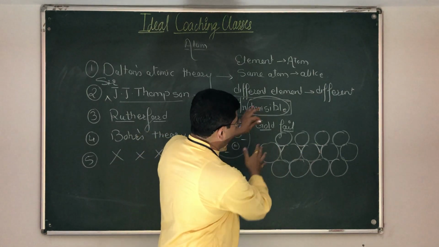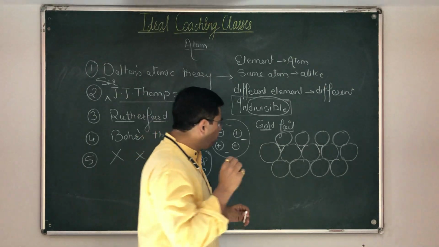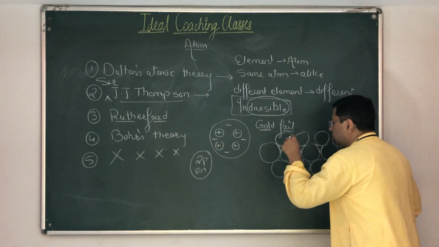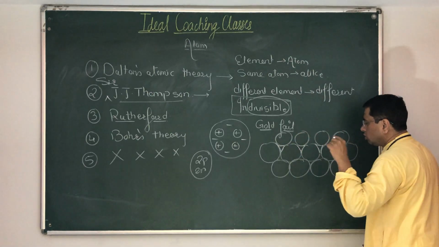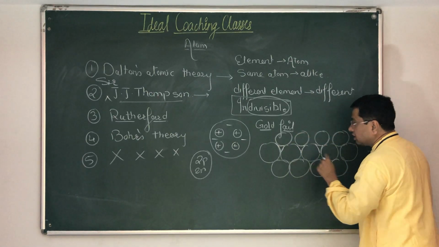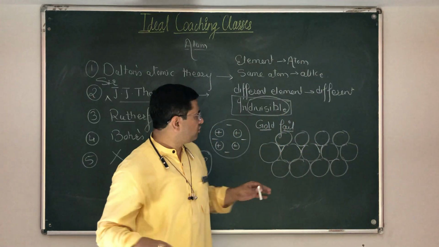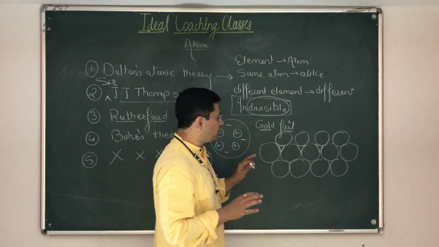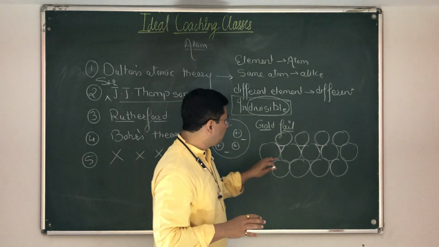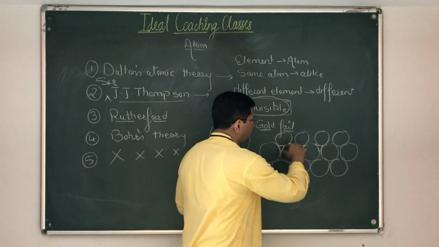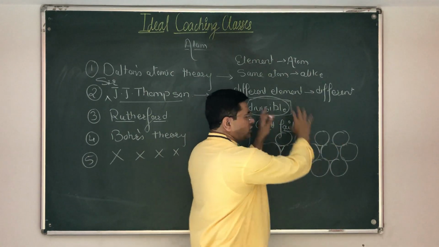When I bombard alpha particles on this, a very small number of alpha particles which are oriented in this direction, and this direction, and this direction, they should pass through. All other alpha particles which are oriented in different directions other than these, only those exactly along these lines will pass ahead.